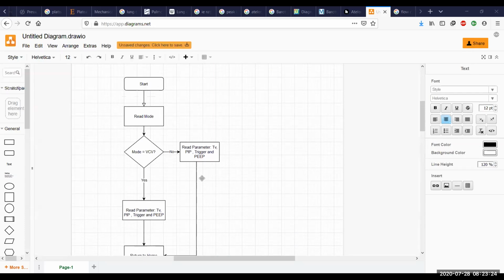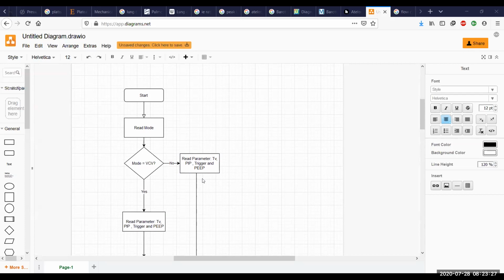I think your screen sharing has stopped. Okay, now it's visible. Yeah, I was just changing the screens.